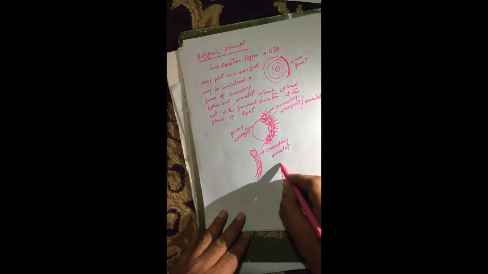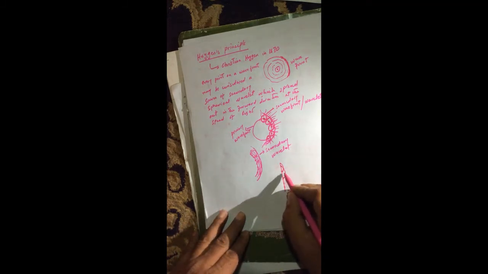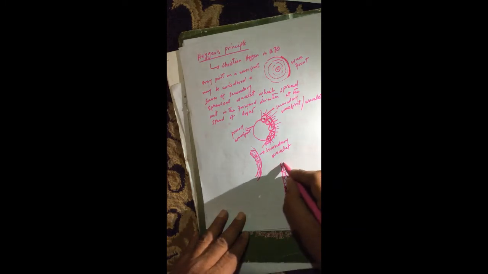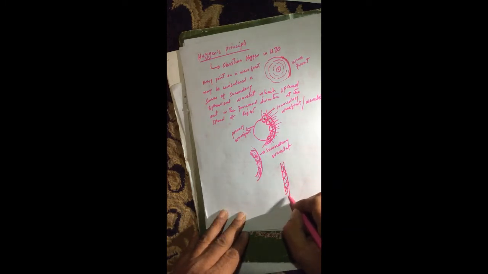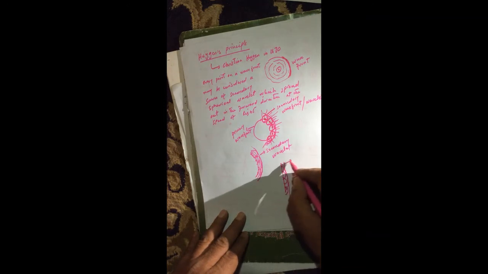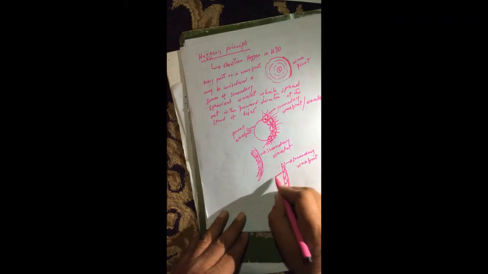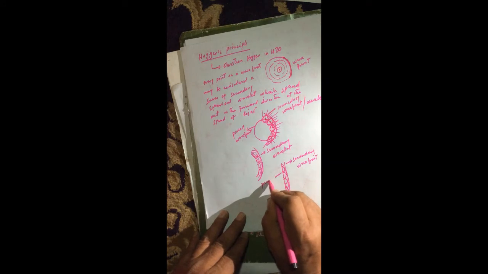Like this point produces light, this also produces light, and so on. If we take a tangent to these, then this is called the secondary wavefront, and this is called the primary wavefront.